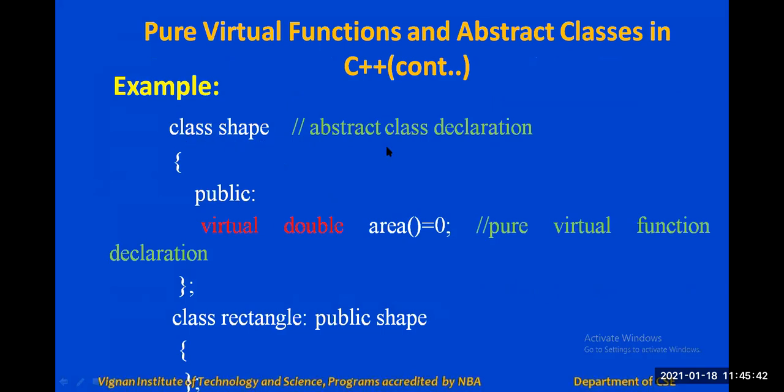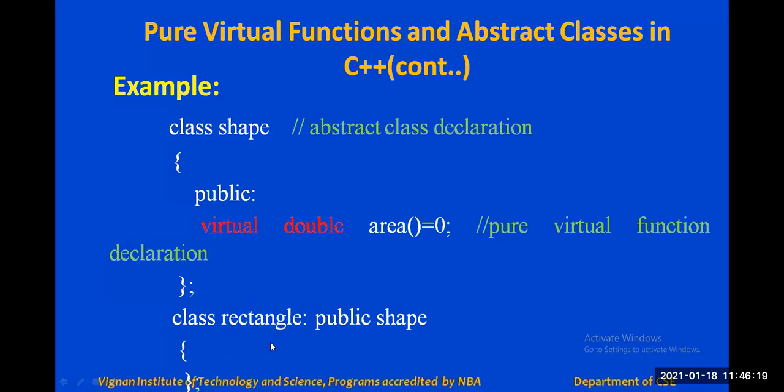Here is class shape, which is the abstract class declaration. We have the virtual double area, which is a pure virtual function. This class is the base class, and class rectangle is derived from the class shape, public shape. The derived class will have the implementation of the pure virtual function, because class rectangle gives a specific shape.